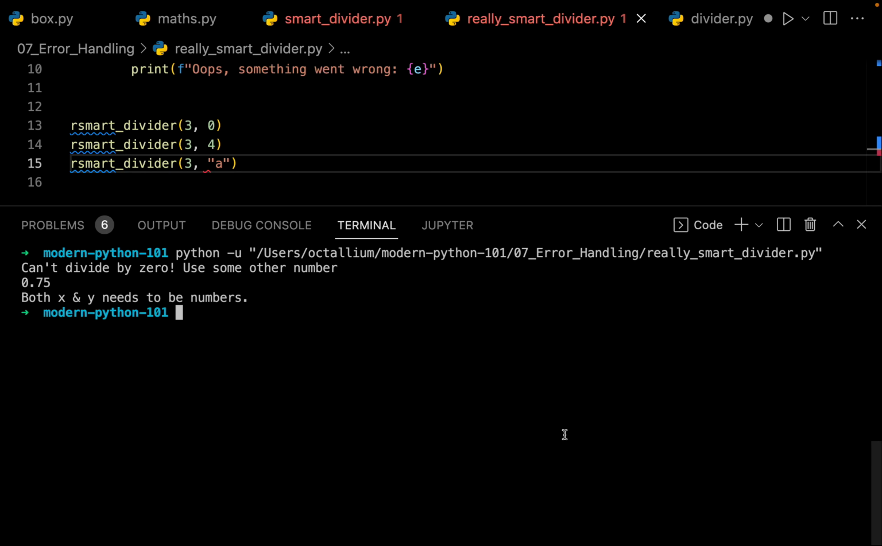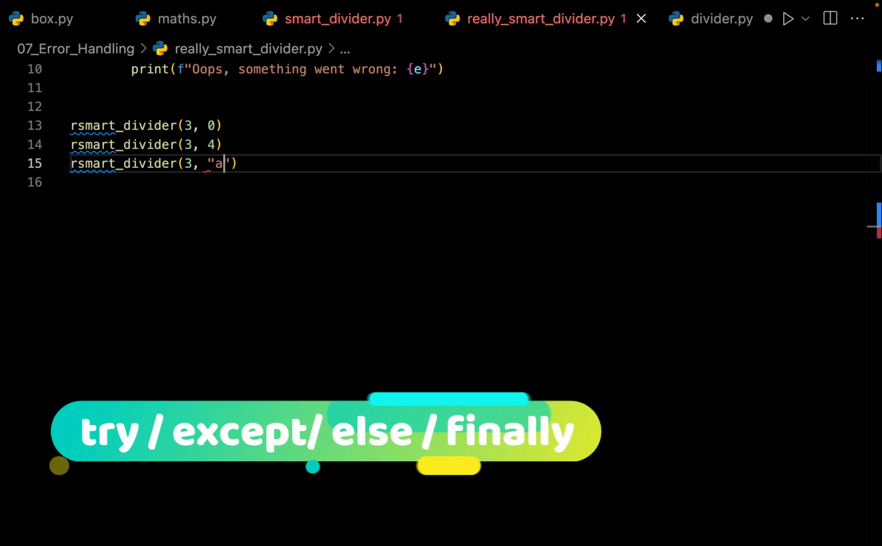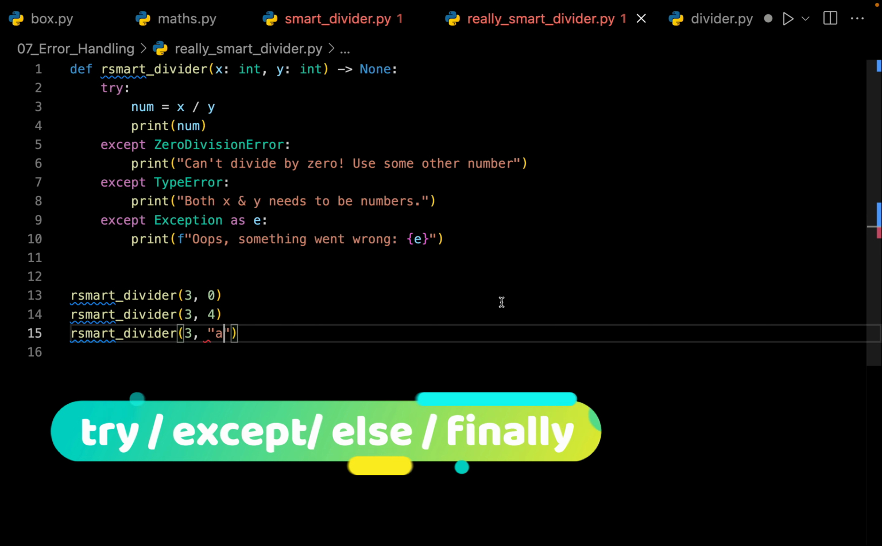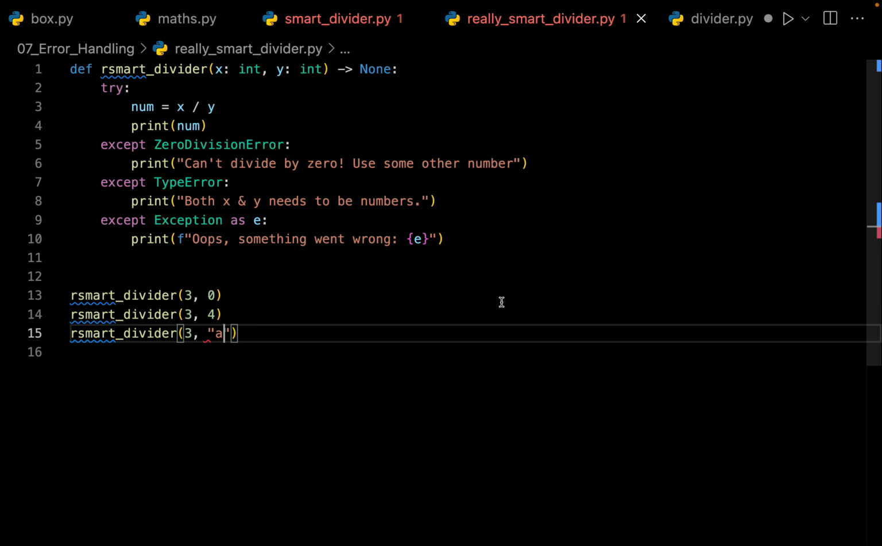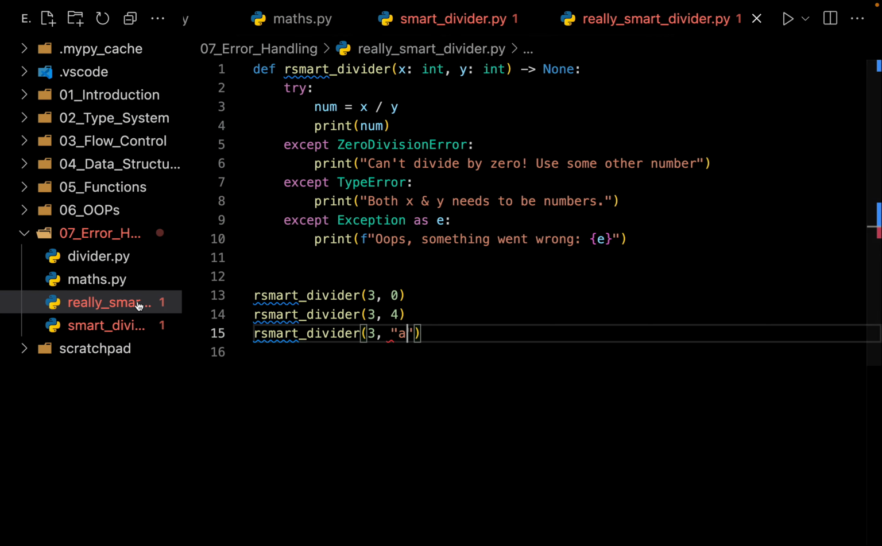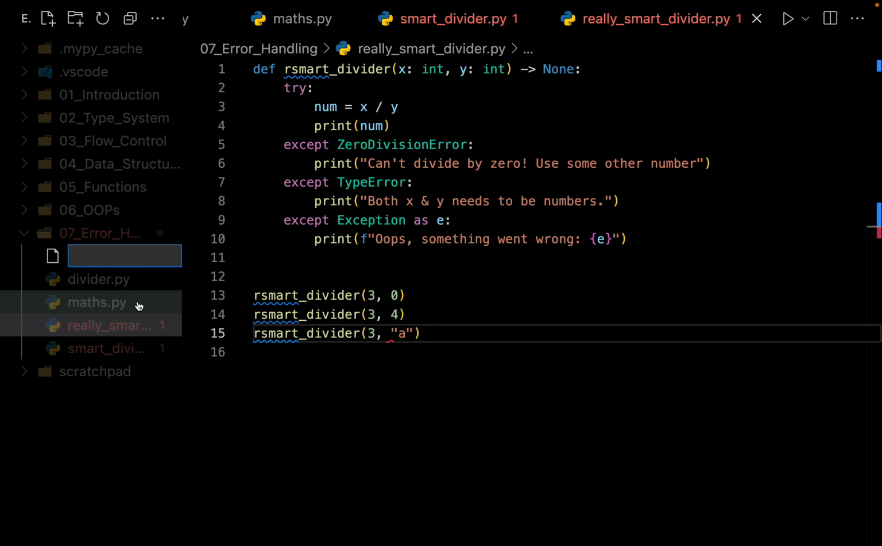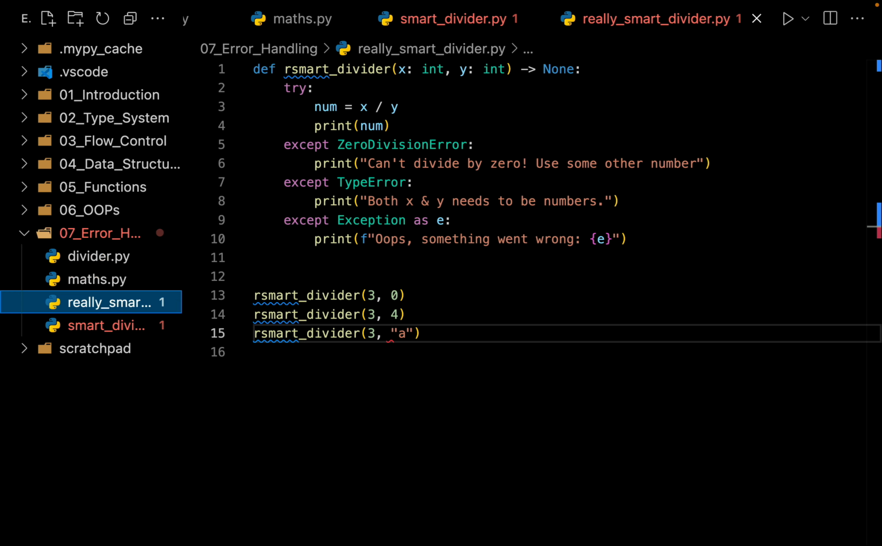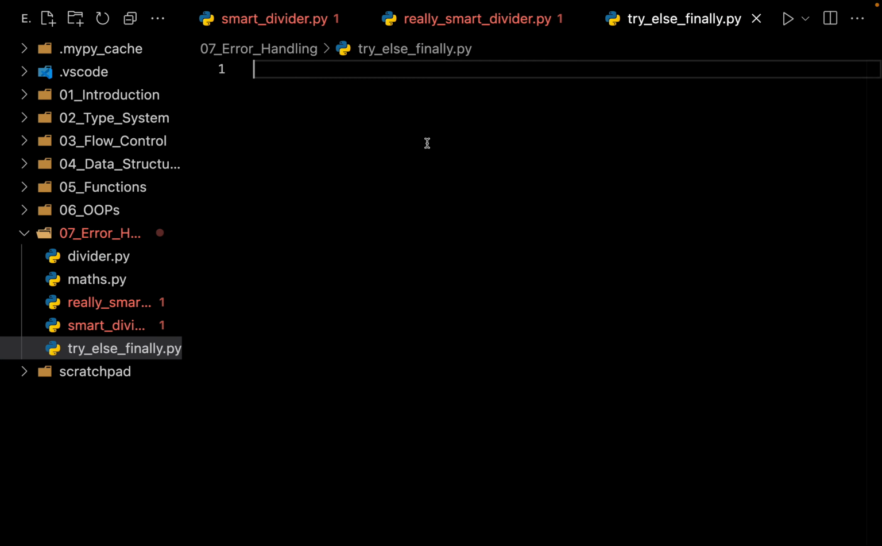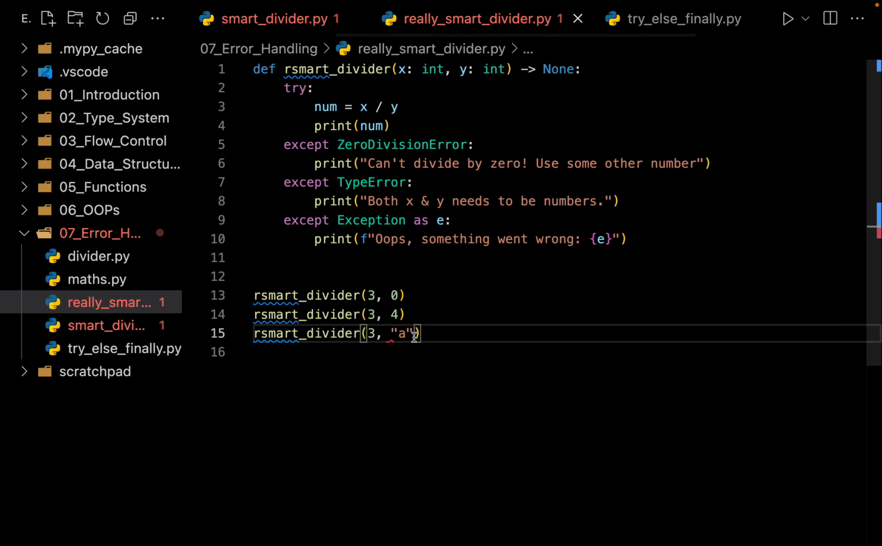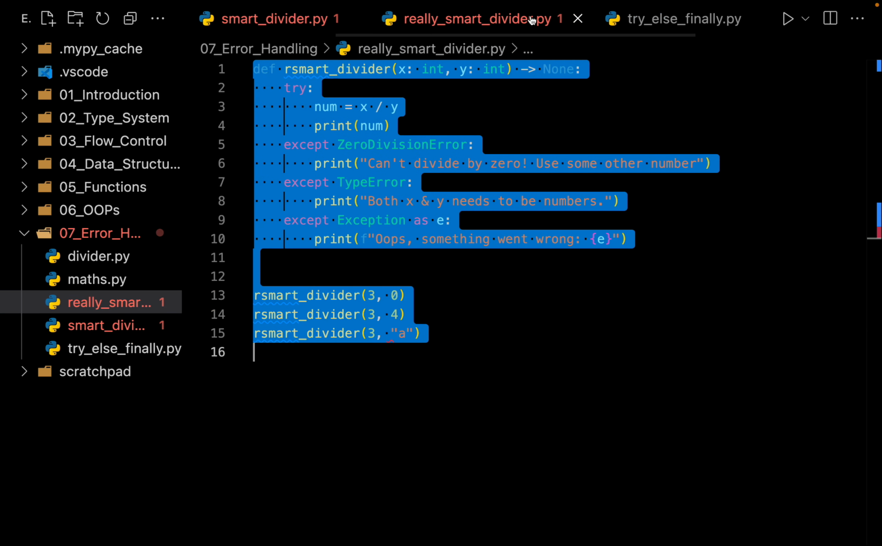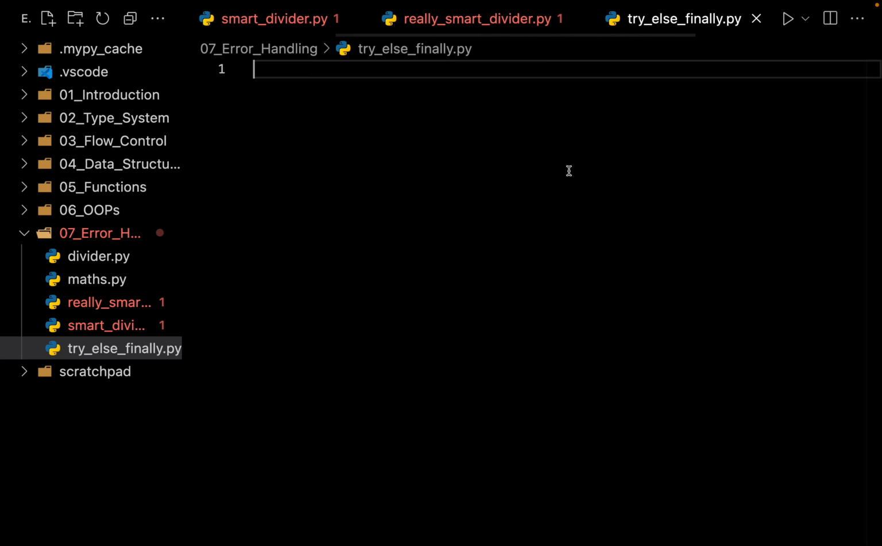We are making really good progress with errors. And let us learn the last missing pieces for our error handling. So let me create a new file. Let me call it try else and finally.py, and let me copy all of the code from my really smart divider and paste it into this file.